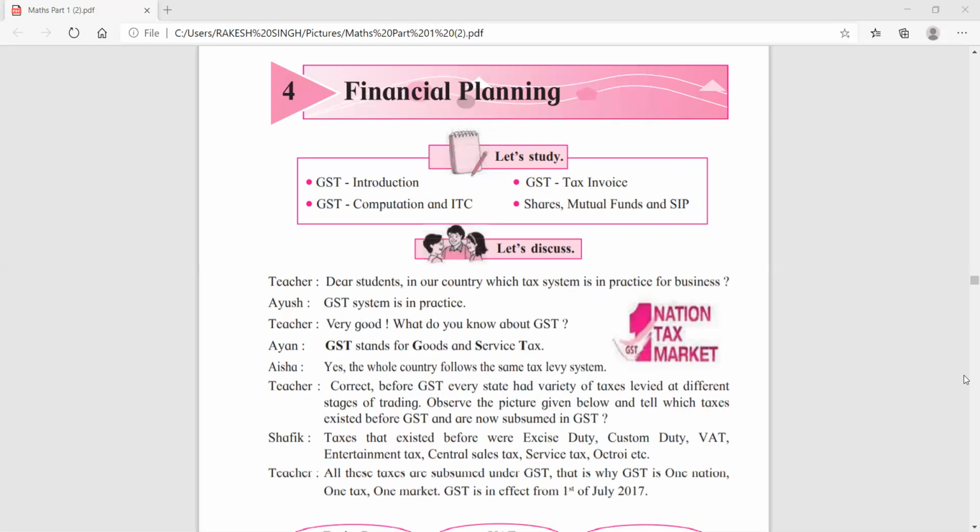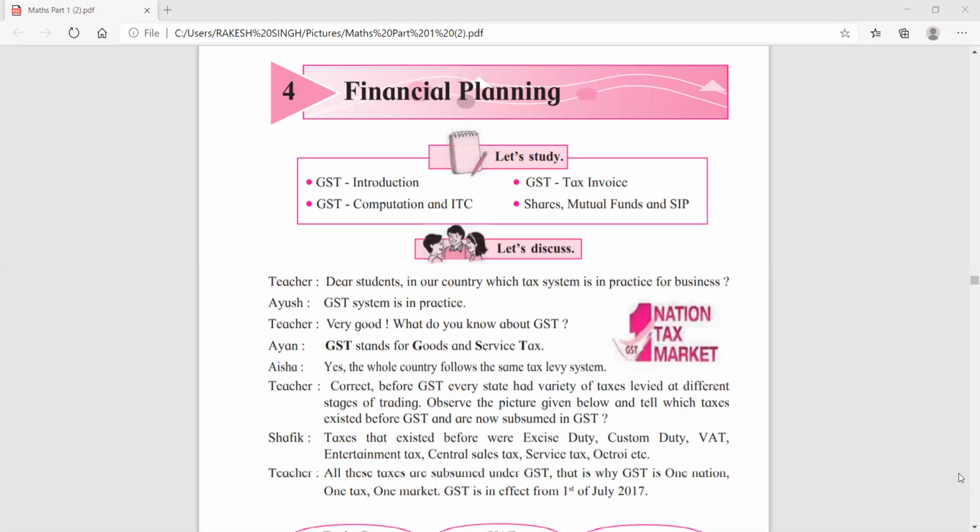Then when it is passed from the upper parliament, it is presented in the lower parliament, that is Rajya Sabha, on 8th August 2016.